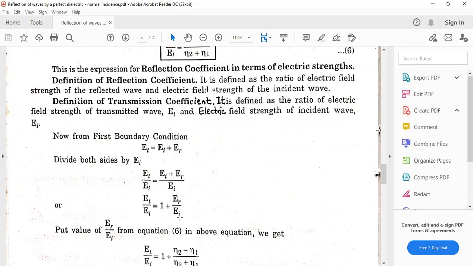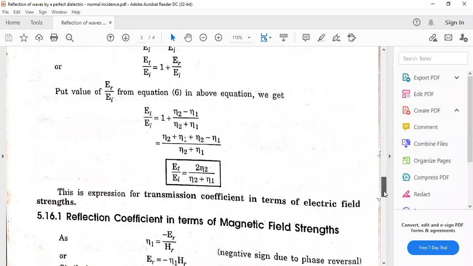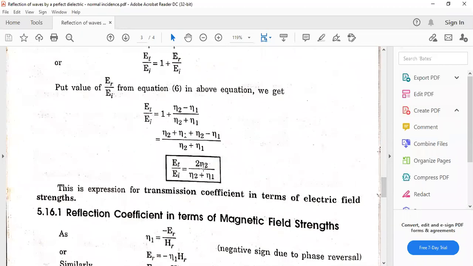What is ER upon EI? We derived it earlier in equation number 6. Put down this formula here and solve. Upon solving you get ET upon EI as 2 eta 2 upon eta 2 plus eta 1. This is the formula for the transmission coefficient in terms of electric field strength.